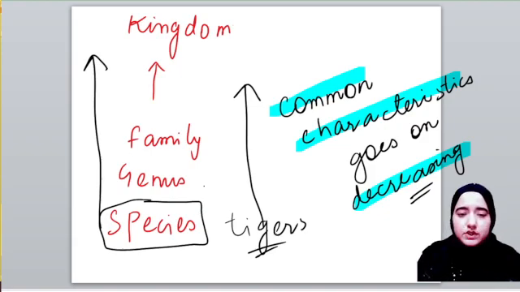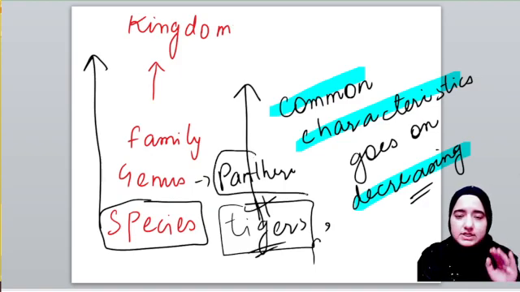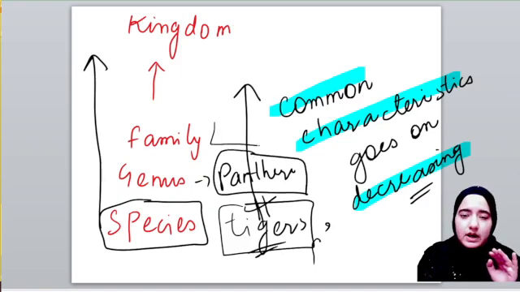As we know, genus Panthera includes species like Panthera tigris, Panthera pardus, and so many species. Here we have common characteristics in species. Then going to genus, common characteristics are decreasing. Then going towards family, common characteristics are also decreasing.